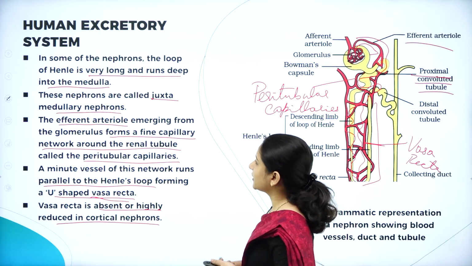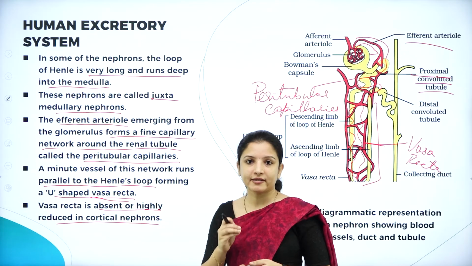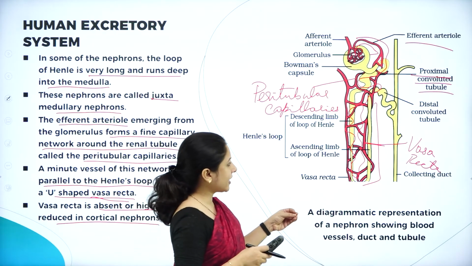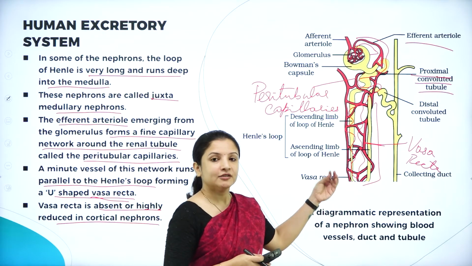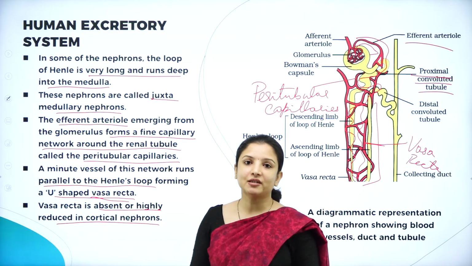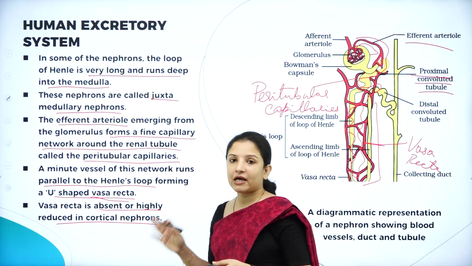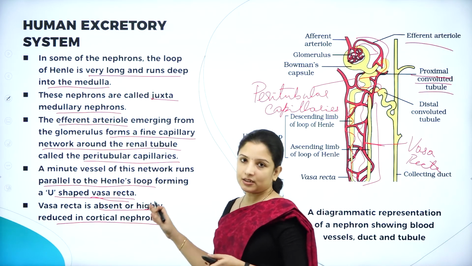Next, vasa recta is absent or highly reduced in the case of cortical nephrons. So what are cortical nephrons? Cortical nephrons are the nephrons which have a very short Henle's loop. Because they have a very short Henle's loop, the vasa recta will also be very less in them, right? So that is why vasa recta are quite minimal or almost absent in the cortical nephrons.